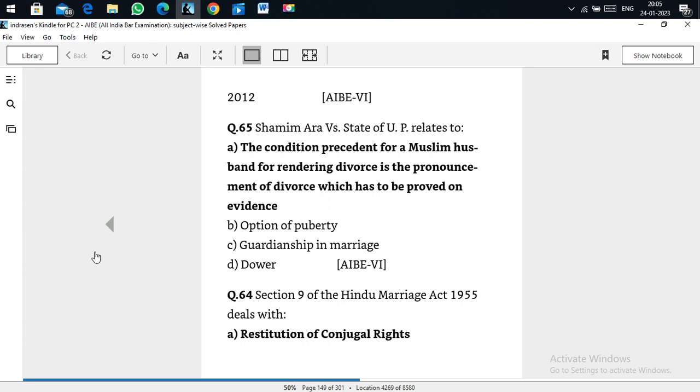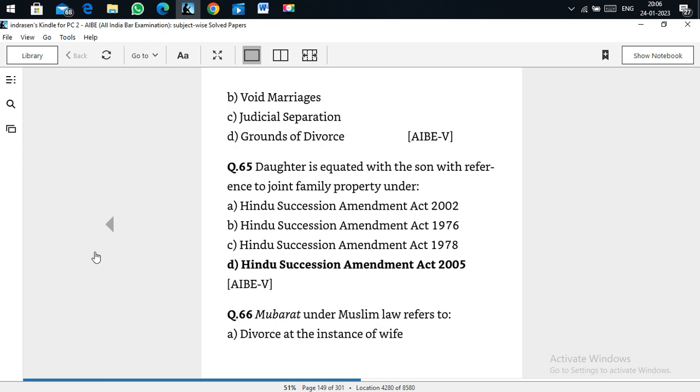Shamim Ara versus State of UP. This is a case related to the condition precedent for a Muslim husband for rendering divorce, which is the pronouncement of the divorce, which has to be proved on evidence. Section 9 of the Hindu Marriage Act talks about the restitution of conjugal rights. The daughter is equated with the son in the Hindu Succession Amendment Act 2005.